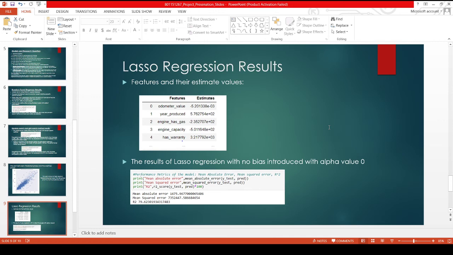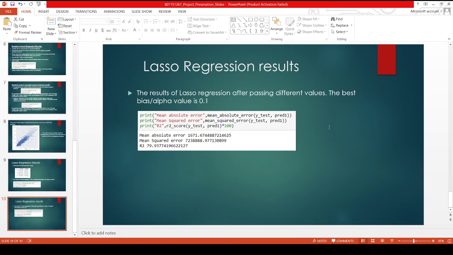After that, I first ran the model with no bias, which is an alpha value of 0. I found a mean absolute error of 1675 and an R square of 79.62. Then, using cross validation, I ran the lasso regression with different alpha values ranging from 0.1 to 0.0005.